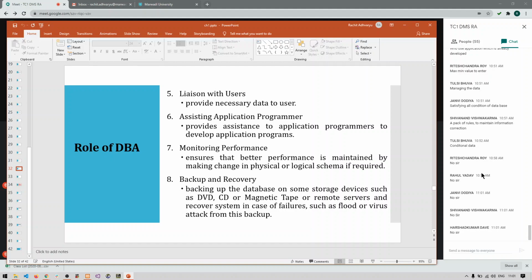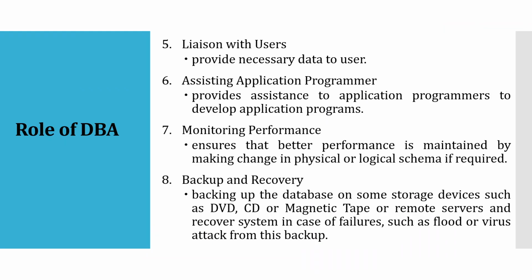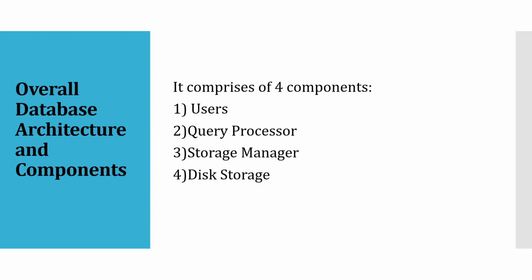So let's continue with the next part. Now we are talking about the overall database architecture and its components. We have seen one architecture, that is physical level, logical level, and the view level, right? But that architecture is known as the three-level architecture or ANSI-SPARC architecture of database. But now we are talking about one more architecture of the database, and that is mainly dealing with these four components, as you can see: users, query processor, storage manager, and disk storage.